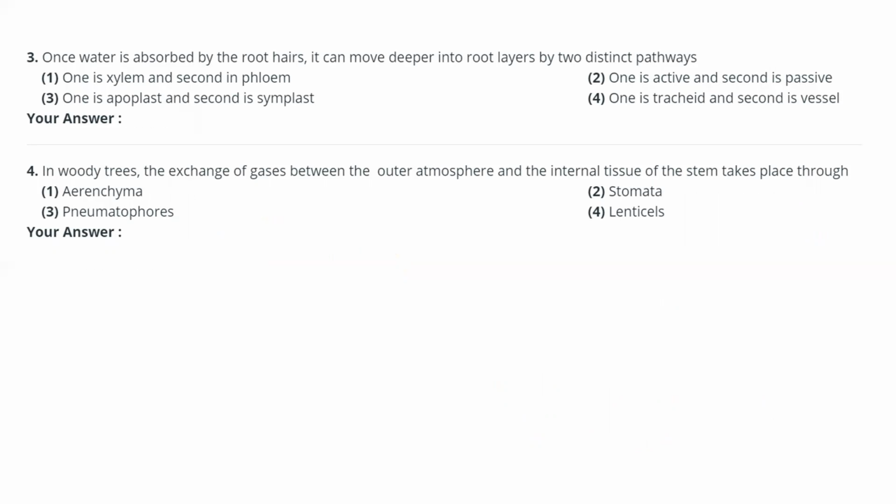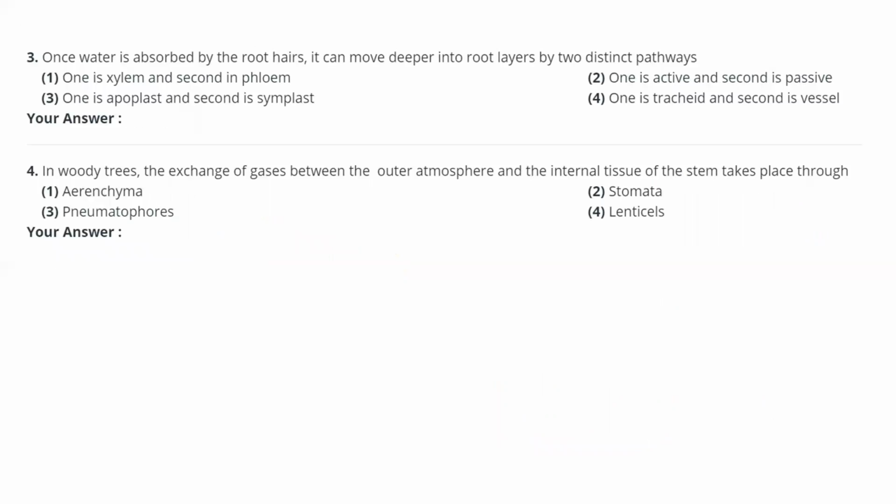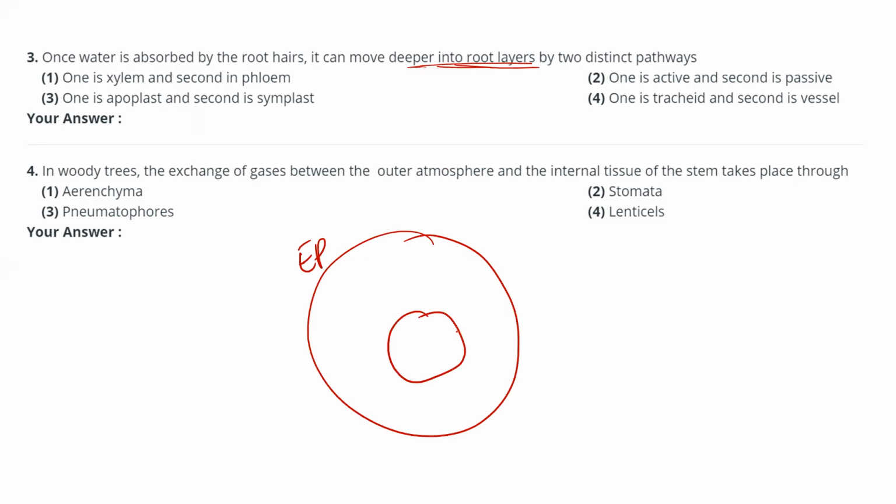Next question. Once water is absorbed by the root hair, it can move into the deeper layers. That means from the epidermis, how is the water moving to the stele region? Here is the epidermis, then here the cortex, then the stele. How does the water move from the epidermis to the stele region? What is the pathway?